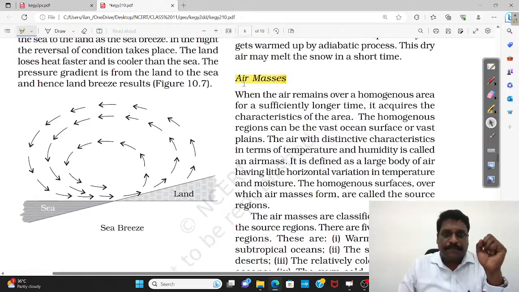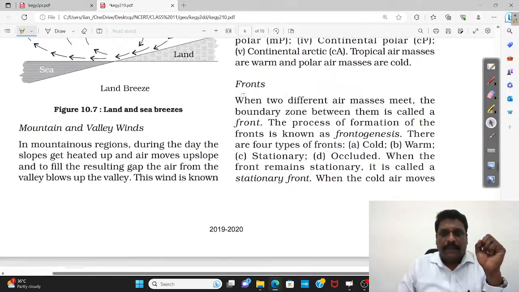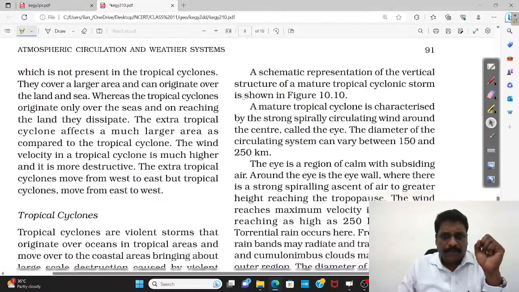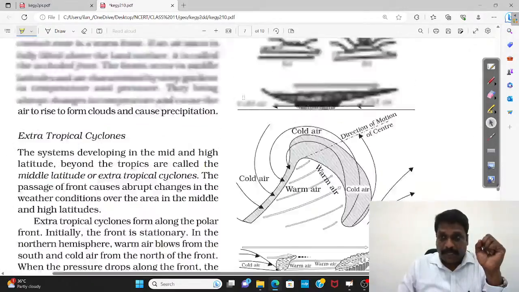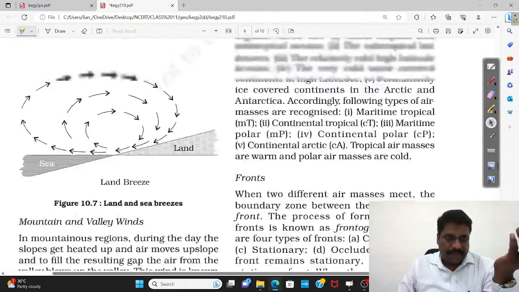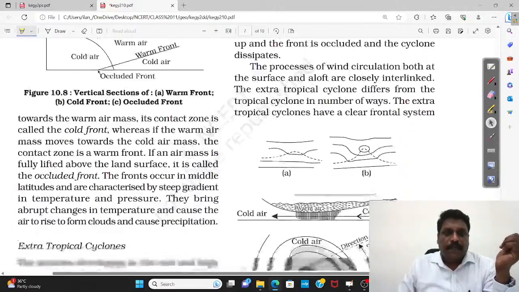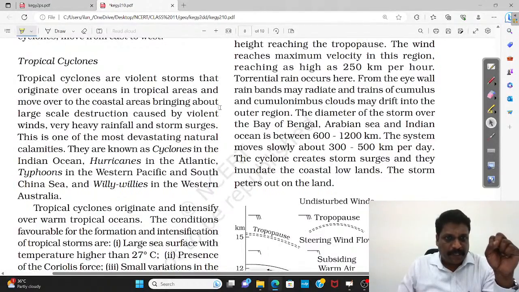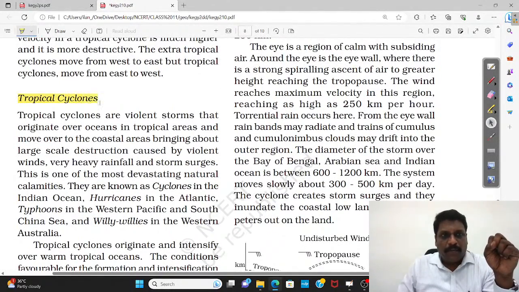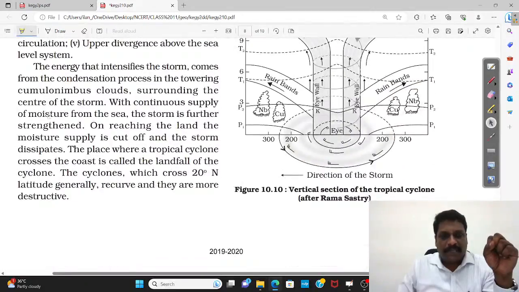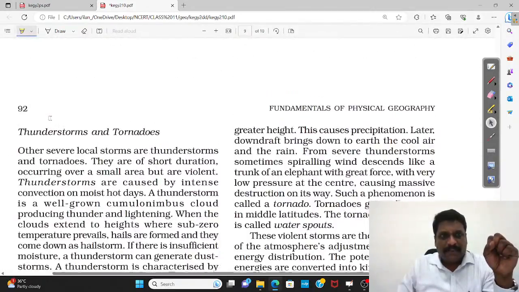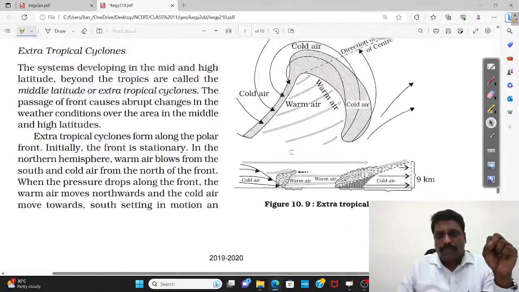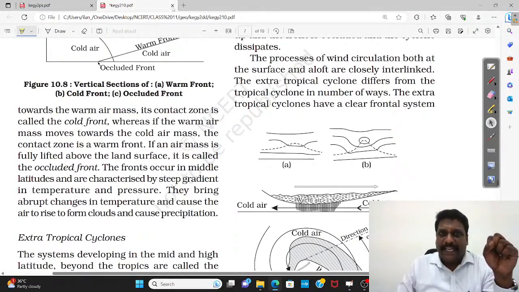Right, my dear friends. Now, fine. These are some of the very important topics in this chapter. And let me tell you, since I'm slightly rushing, there are two more topics which are very, very important. I would request you to go through and study them. I would recommend you to study tropical cyclones, right? And, say for example, temperate cyclones. Both the tropical cyclones and temperate cyclones are explained here. So kindly go through it, my dear friends.